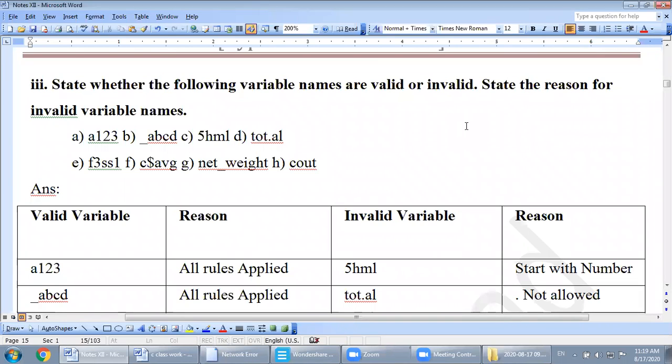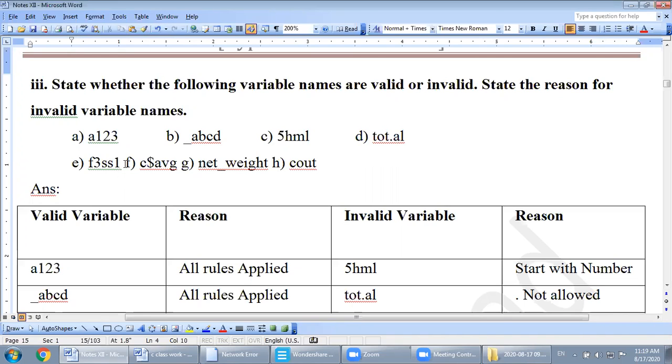There is a short question belonging to variables. State whether the following variable names are valid or invalid. State the reason for an invalid variable name. So this is an exercise question. First one, A123. Second, underscore ABCD. C is 5HML. D is tot.al.